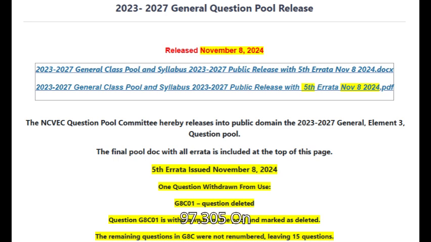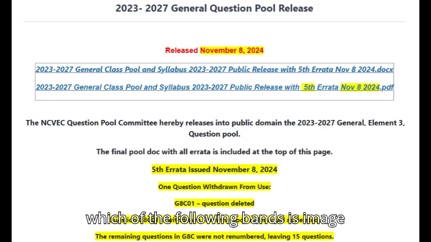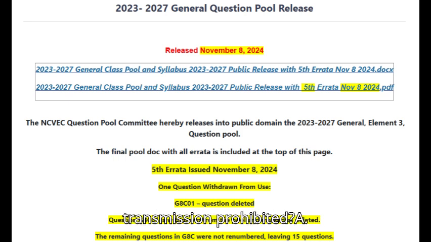G1A03B. 97.305. On which of the following bands is image transmission prohibited? A. 160 meters. B. 30 meters. C. 20 meters. D. 12 meters.